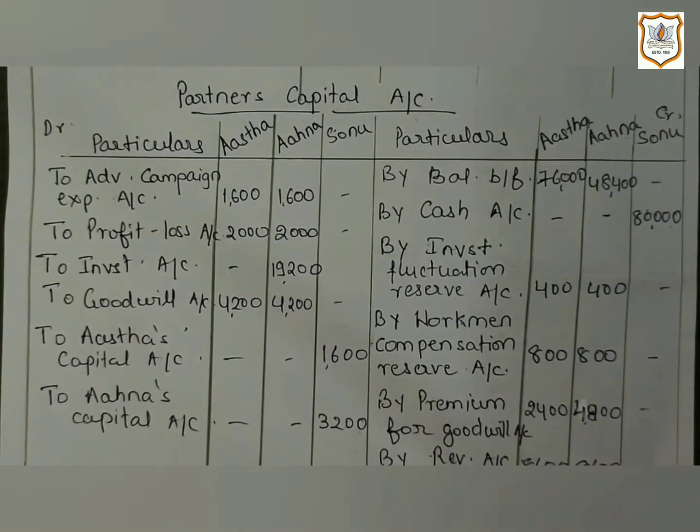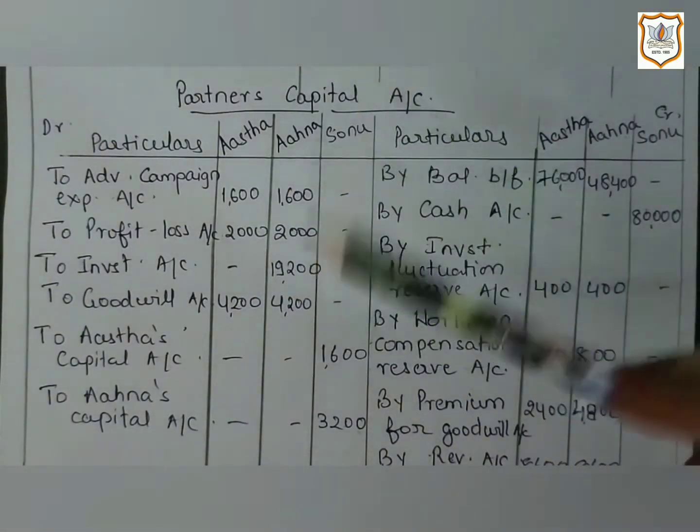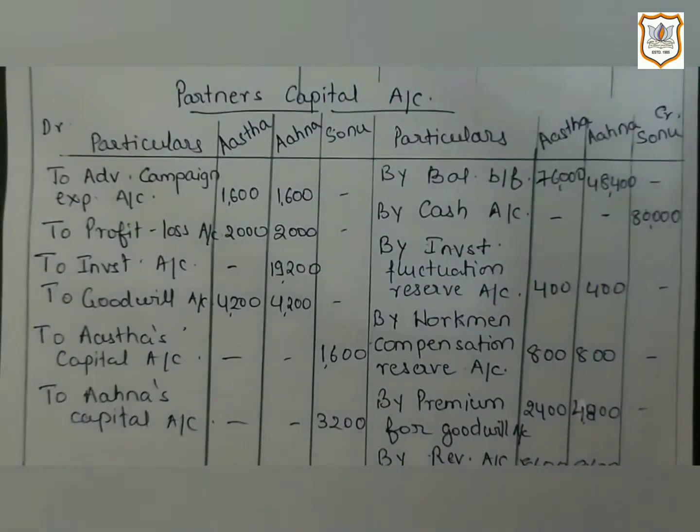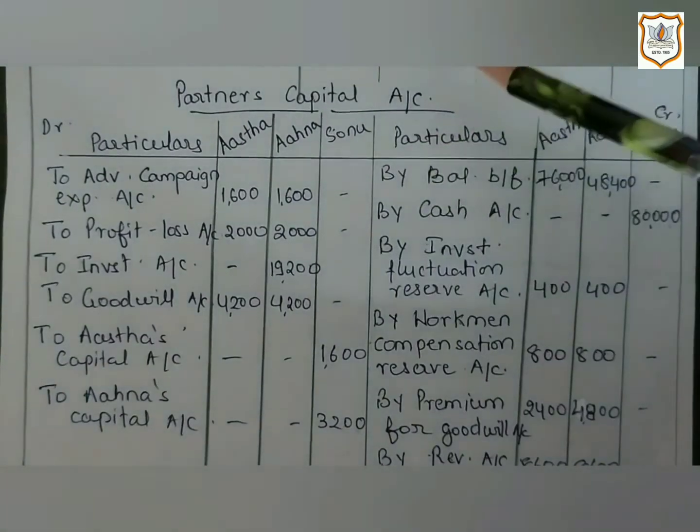See, when an asset is taken over by a partner, his or her capital account is debited because the value of the asset is charged from his or her capital. Thus, here Ahna's capital account is debited as her capital account is reduced.